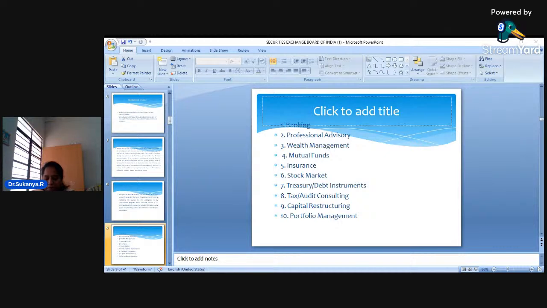As I told you, all these activities are called financial services. It may be the investment that you make in the stock market, mutual funds, the banking sector. All these together are the financial services that are provided to the customers.